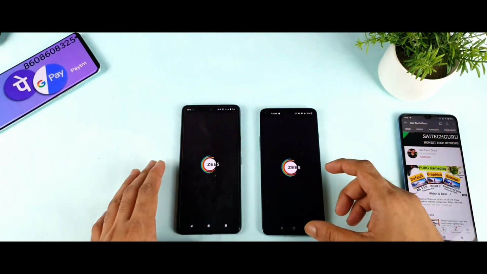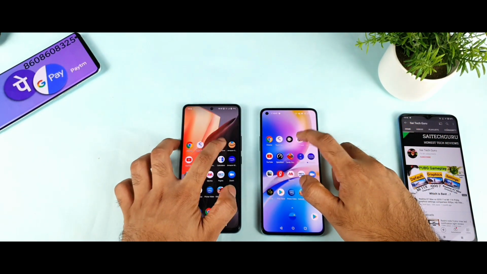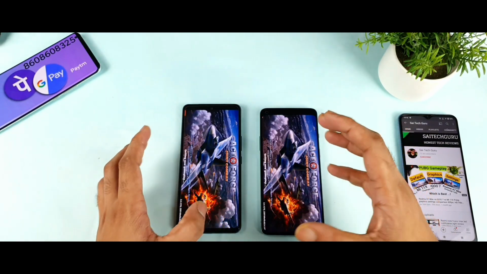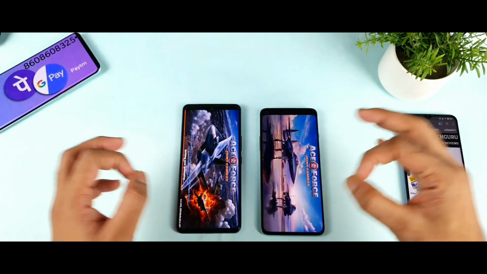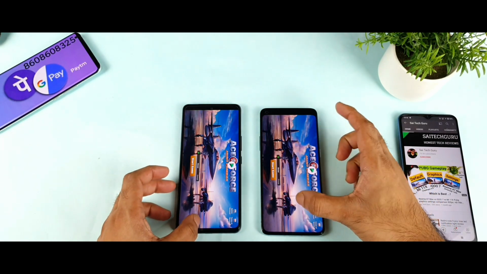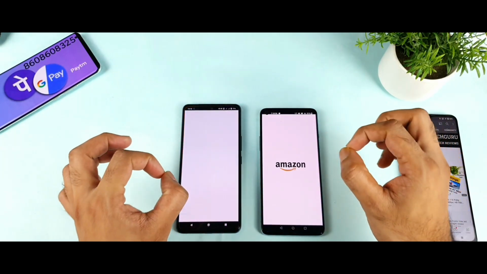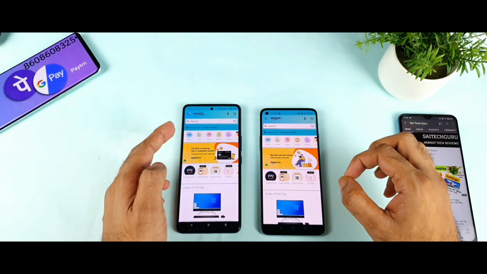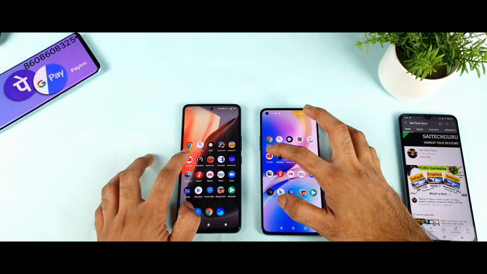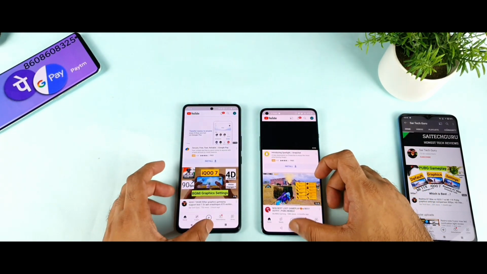So next is a Z5 application. Let's see. I think not bad. It's kind of close to close. And here are the games. Randomly I did include 5 games out of 15 applications. The first is the OnePlus 8T. As you can see friends, it did load first in the OnePlus 8T. This is what I'm trying to talk about friends. Small differences make a lot. And right now the iQOO 7 did load YouTube first, that's good.